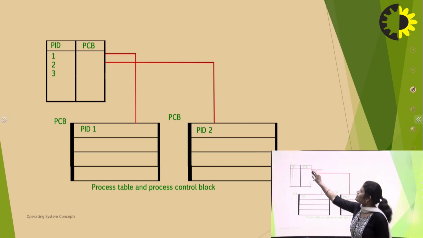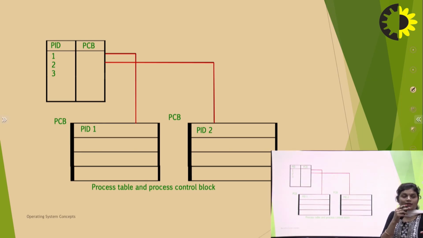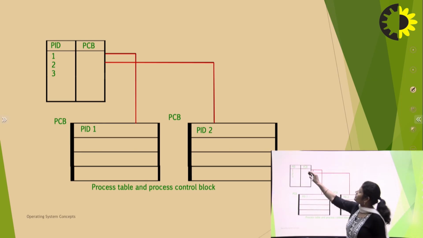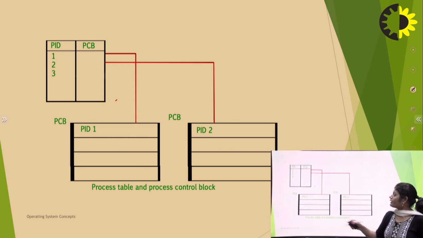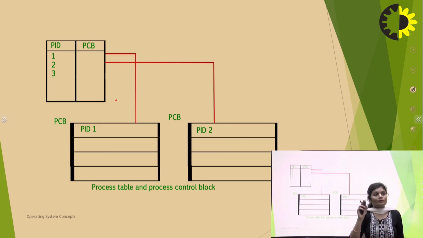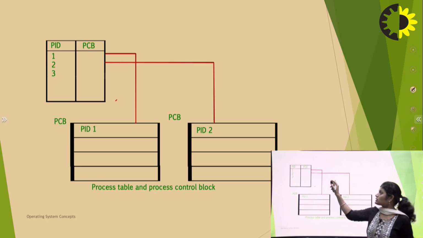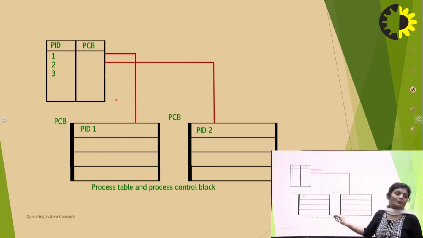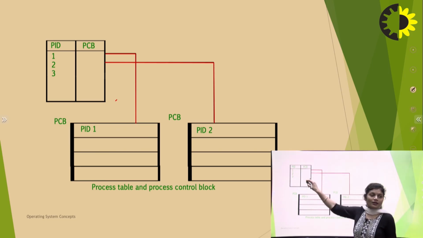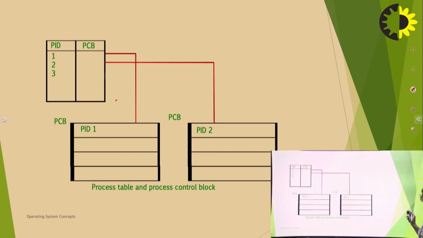The process table is where all processes in our operating system are recorded, and here is the process control block. For each process in your process table, there is a PCB. If you have three processes, then three PCBs are created.